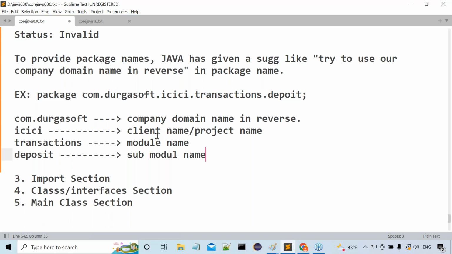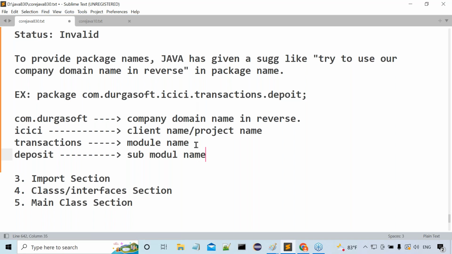So while talking about package names, remember you are working with a particular company, so you have to use that company's domain name if possible. Or if you are an experienced person, use your previous company's domain name in reverse. You are in an IBM interview, and you worked previously with TCS. When this question arises in the interview, you have to specify com.tcs. Why? Because we worked with TCS previously, so we specify com.tcs. Sir, got my point or not? People commonly make this kind of small mistake. Right, sir?